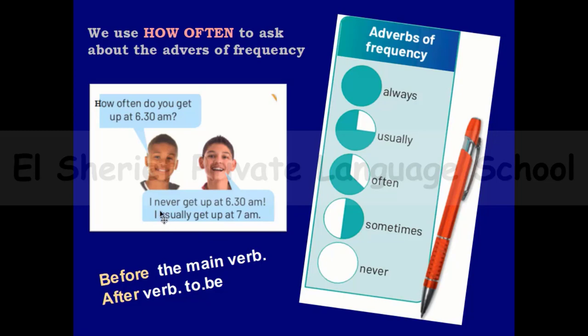So here, if I have a word of adverbs of frequency, I can ask about this word using how often, and this is a great and very important piece of information. By the way, this is a very important note. Here, he used the words never and usually before the main verb, but I can say that he is always late, so I use the adverbs of frequency before the main verb and after the verb to be.